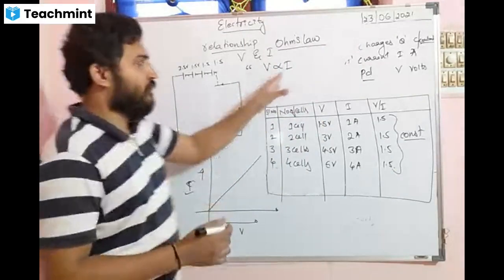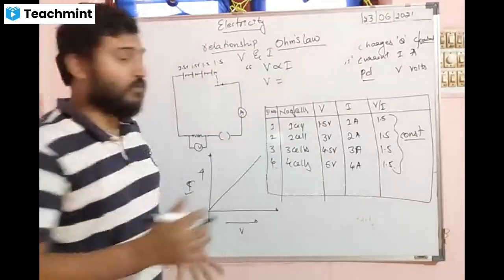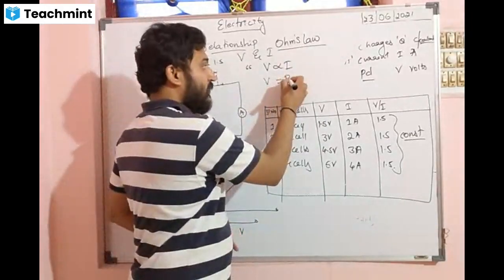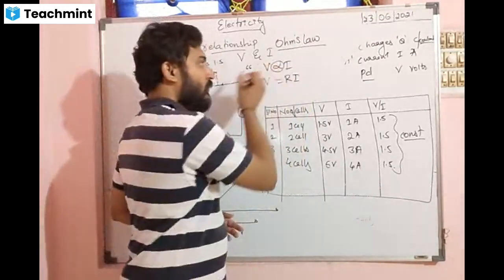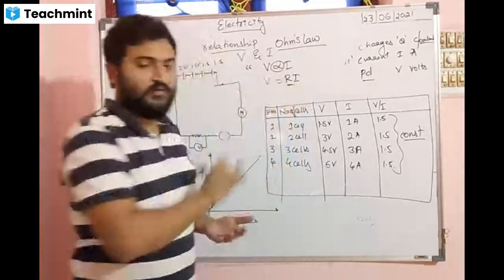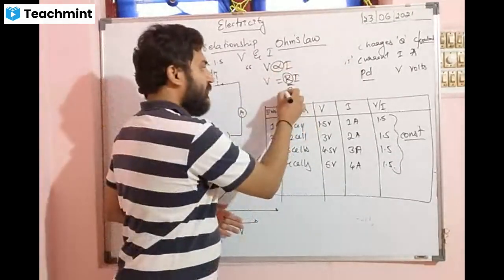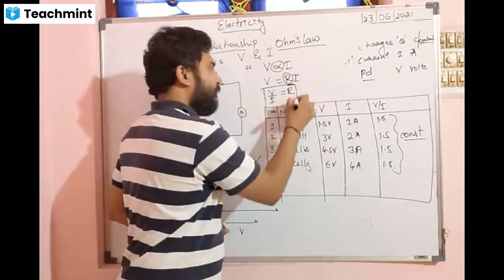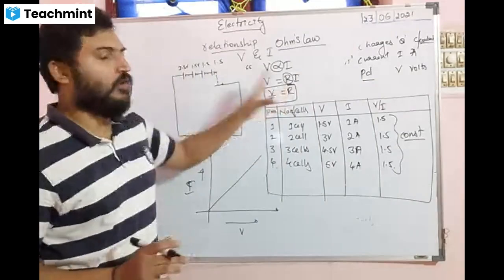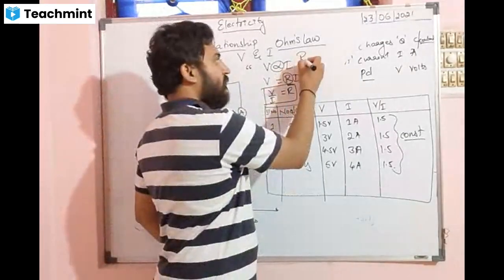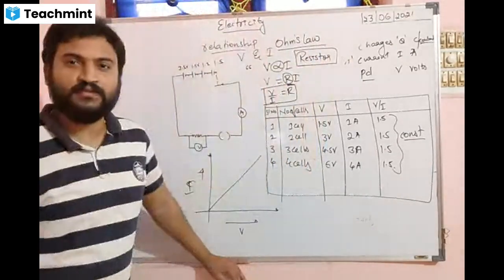So now I want to remove this proportionality sign, so I will write an equal sign. If I write an equal sign, I will have to multiply by some proportionality constant with I. So it was proportional, now I have to multiply some constant to this. So this is the formula. This is what we call R. R is equal to V by I. So this new family member of our electricity is called what? Resistor.